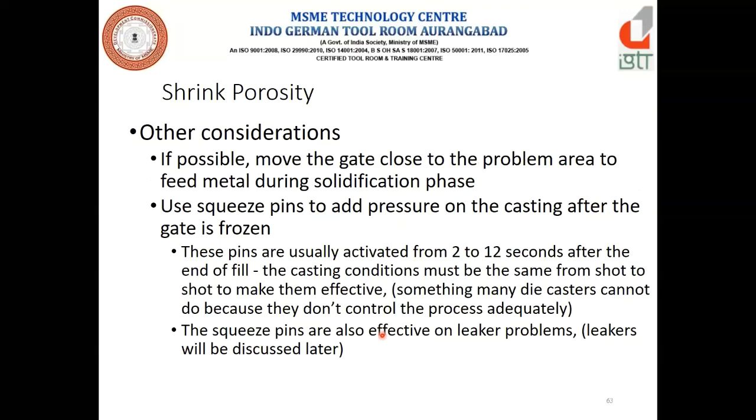For shrinkage porosity, if possible, move the gate close to the problem area. The shrinkage porosity can be avoided. So, as we discussed, we have to try to put the gate where the wall thickness is more in the component, while starting the die design itself. One more option is there: squeeze pins to add pressure on the casting after the gate is frozen. Squeeze pins are also very effective on leaker problems. Leakers will be discussed later. I will discuss that also.